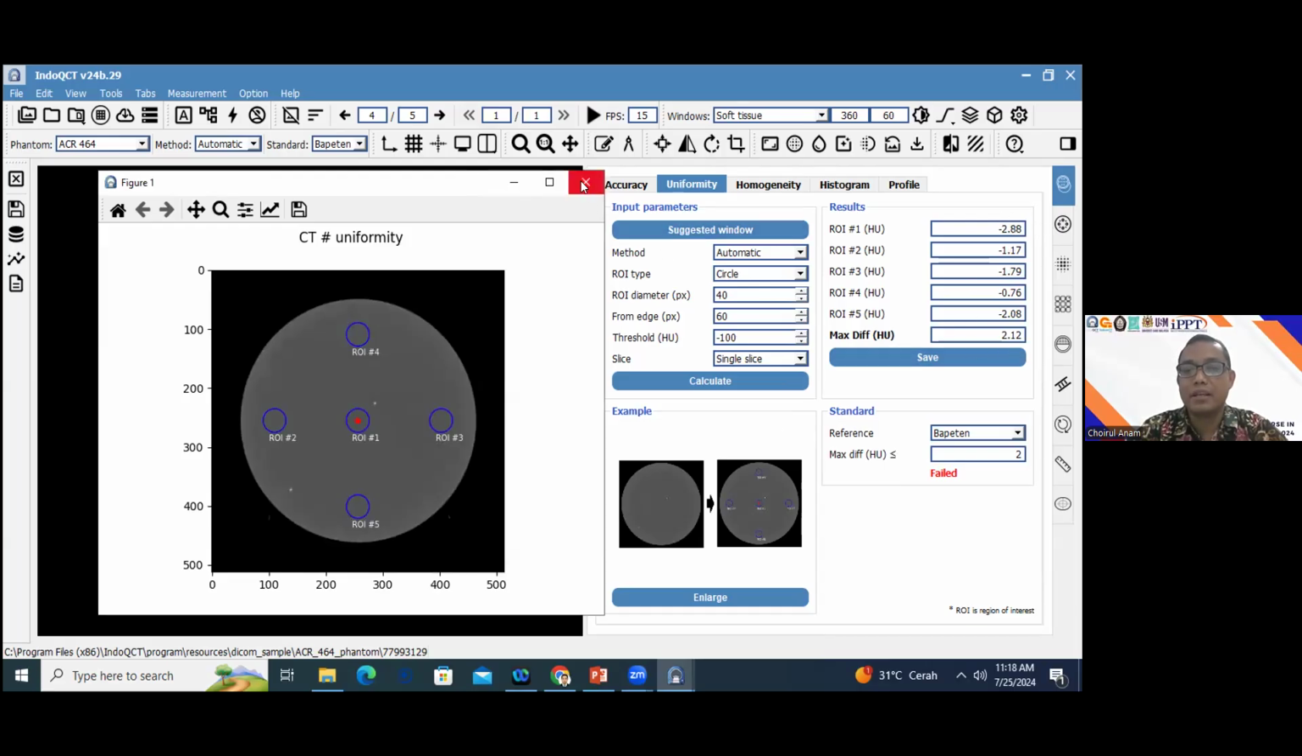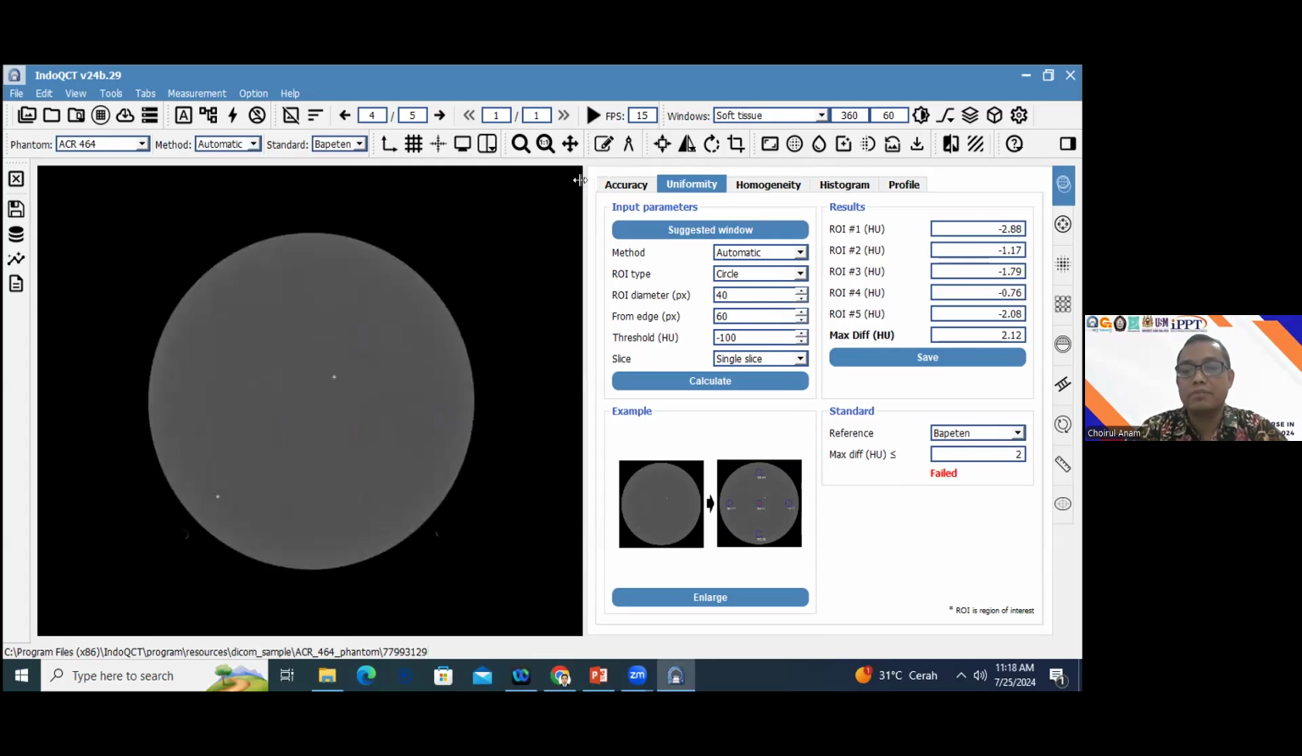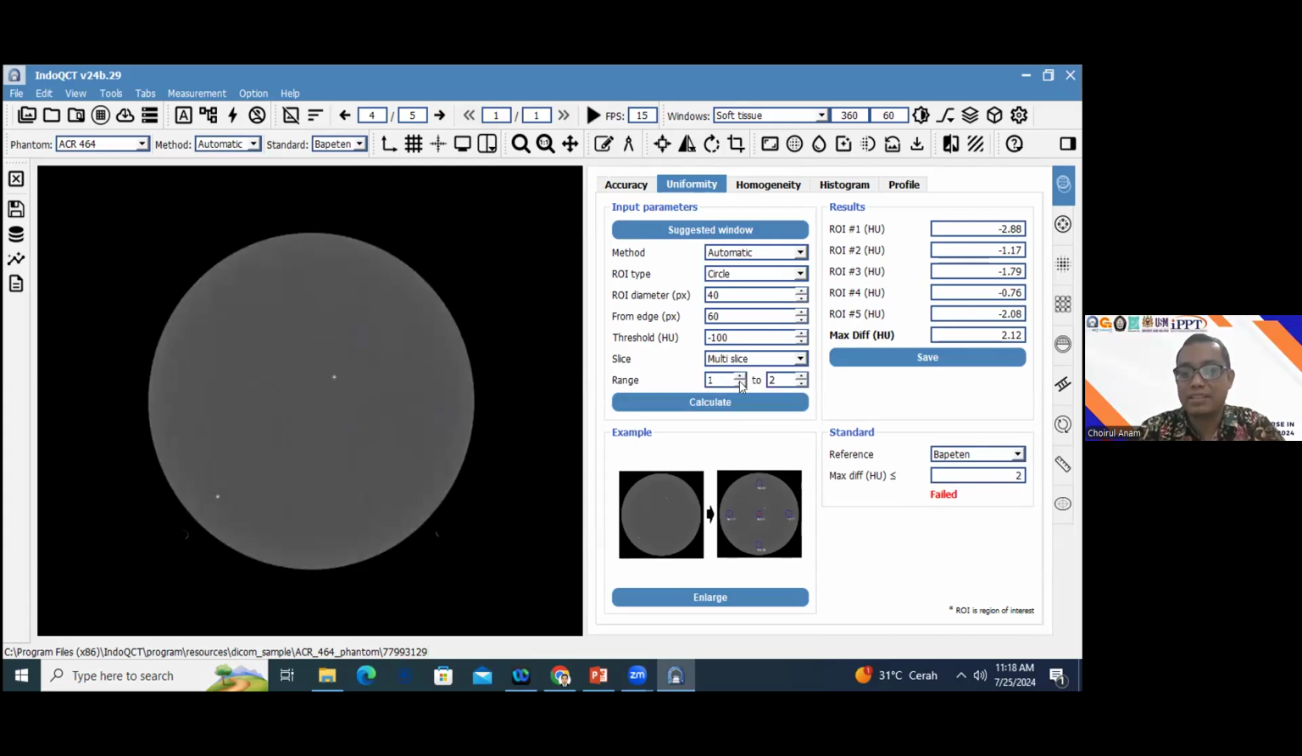Okay, this is for measuring the uniformity. And if you want to measure the uniformity or CT number accuracy, not only in one slice, you can change this one to multiple slices, and you can range the slice. For example, from slice number 100 to slice number 200. So it depends on you, based on your need and purpose.